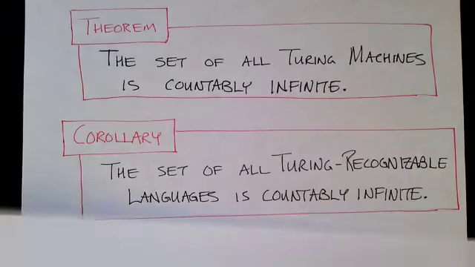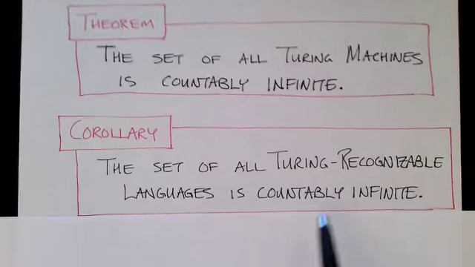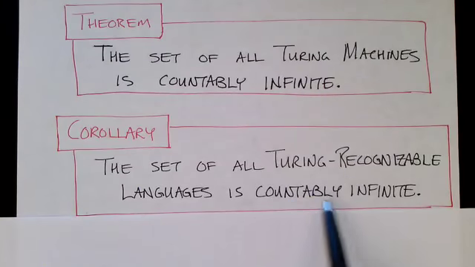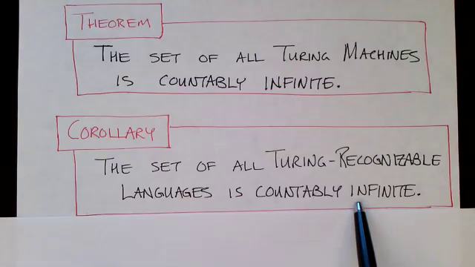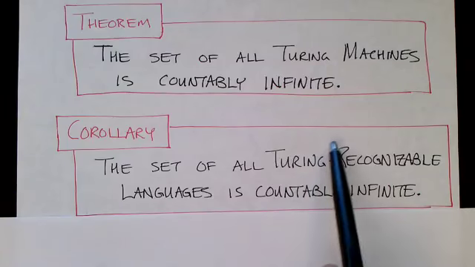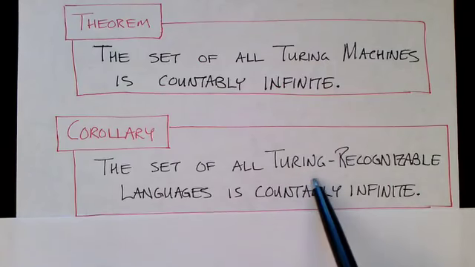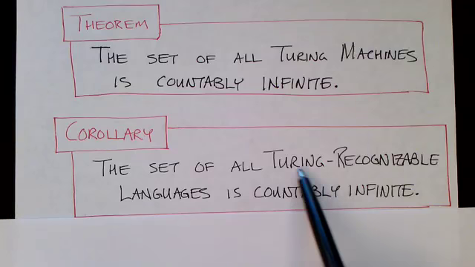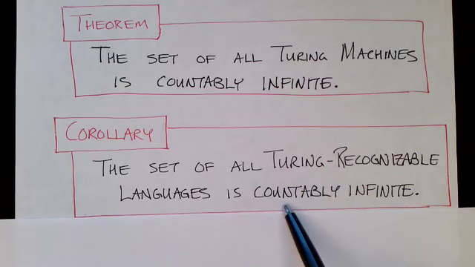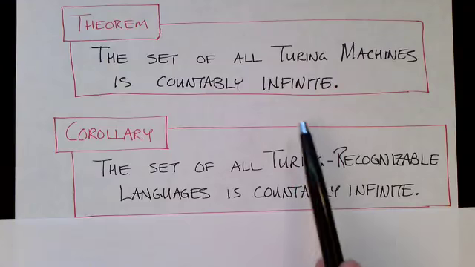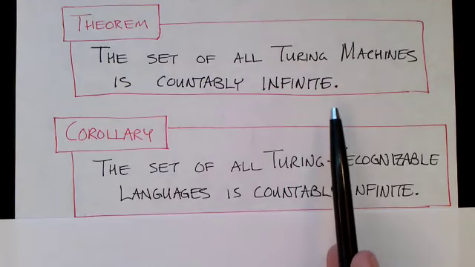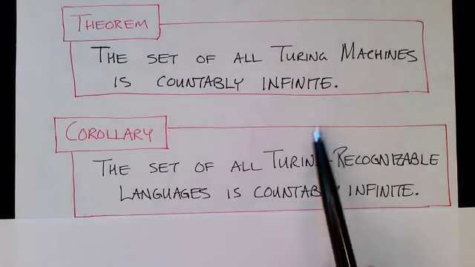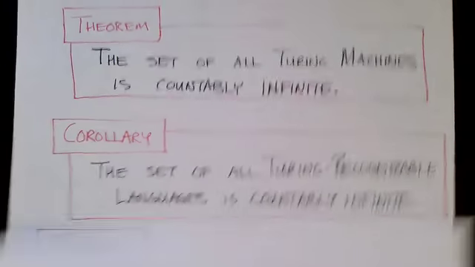So what that means is the set of all Turing recognizable languages is countably infinite. For every Turing recognizable language, there has to be a Turing machine that can recognize it, because that is essentially the definition of what it means to be a Turing recognizable language. So since there are only countably infinitely many Turing machines, there are only countably infinitely many Turing recognizable languages.